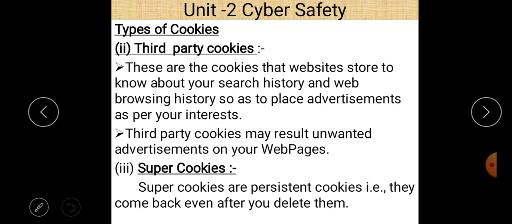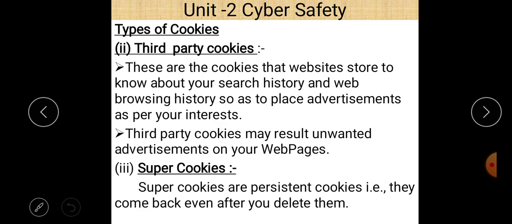So whenever you open a web page, you can see some advertisement there. And if you open the same site on different computers, then it is possible that that type of advertisement is not there, or different advertisement is there. So on different computers, different types of advertisement are there, or it may be possible that for a particular computer, when you open the same website, there is no advertisement there. It is because of the cookies, because of the third party cookie.